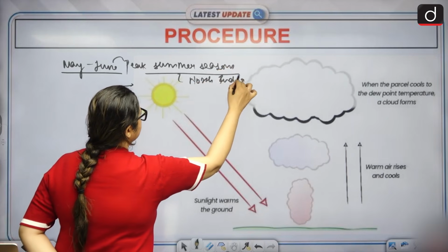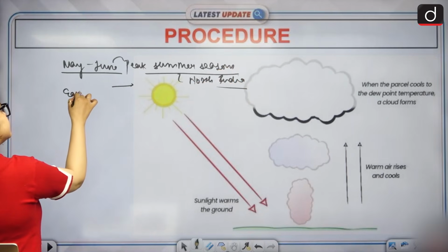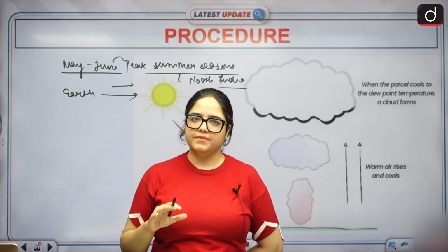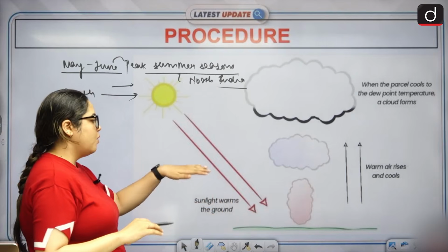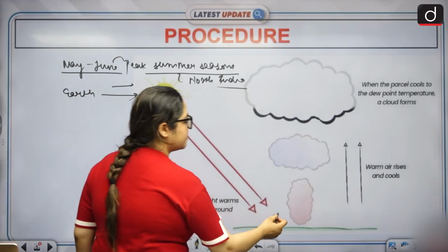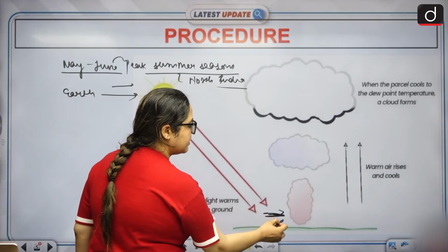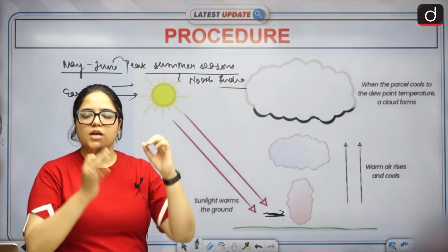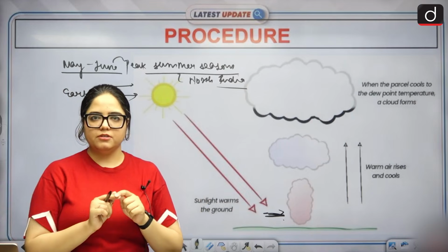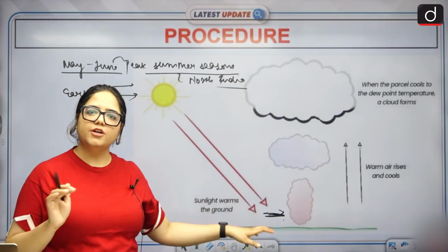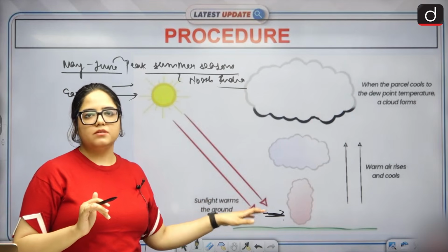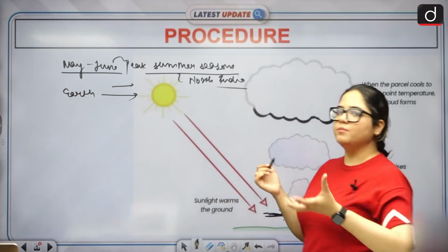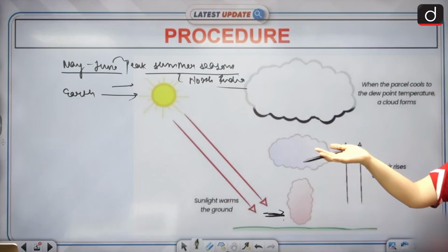Okay, so earth is heated up because of extreme heat from the sun. Yes, earth gets heated up. When earth is heated up, the air right above the surface will also get warm. Yes, so we have warm packets of air right above the surface of the earth. That's clear. Now these warm packets, when the air is warmer and lighter, it starts rising.